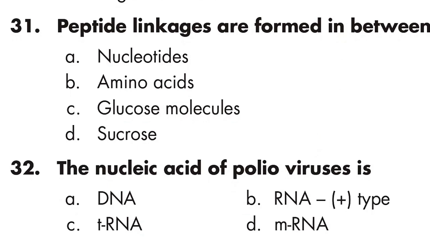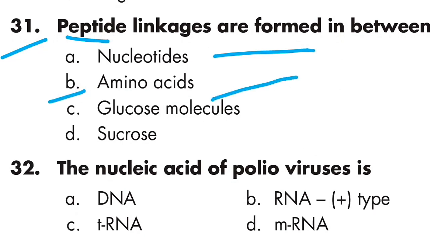Question number 31: Peptide linkages are formed in between amino acids. Option B is right. Question number 32: The nucleic acid of poliovirus is RNA, minus plus type. Option B is right.